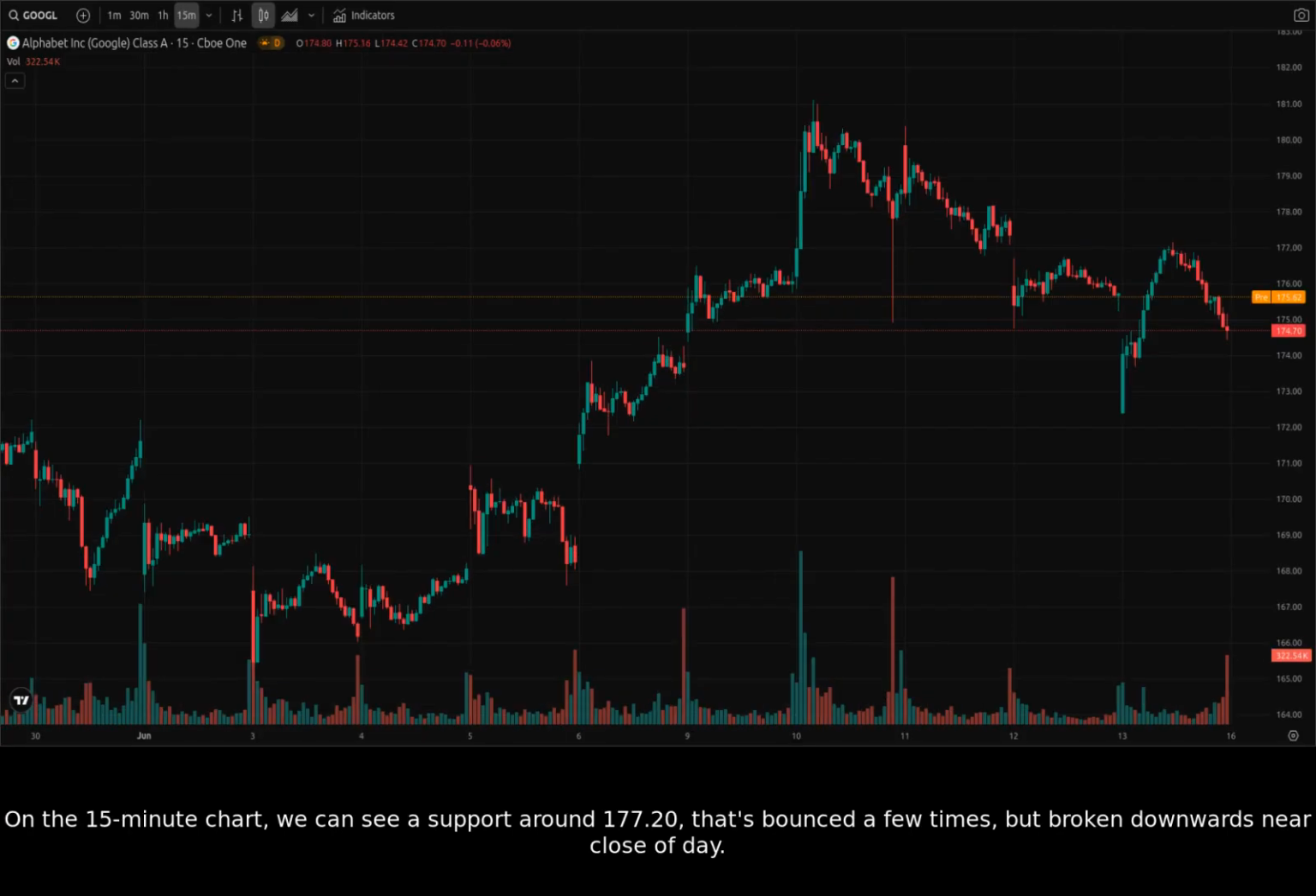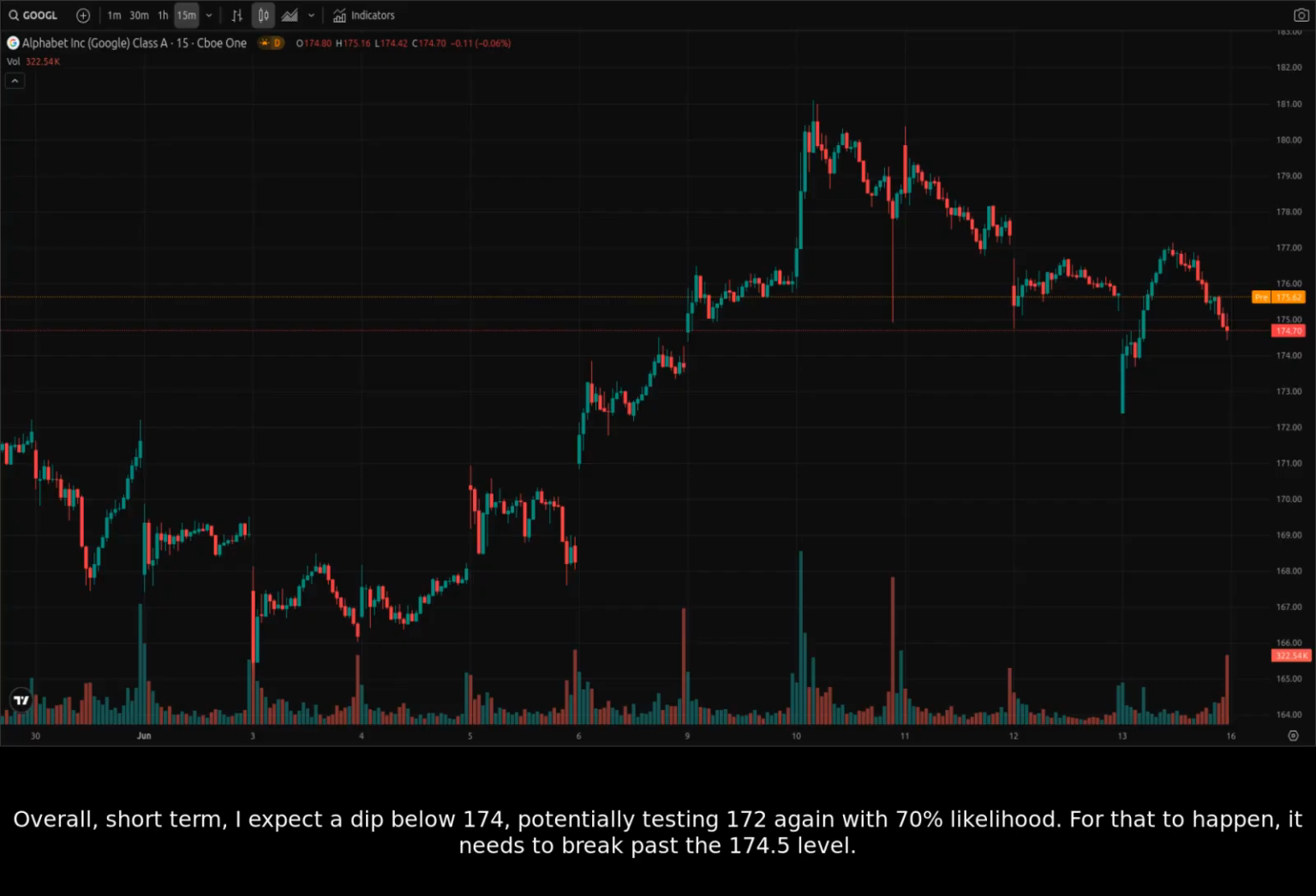On the 15-minute chart, we can see a support around 177.20. That's bounced a few times, but broken downwards near close of day. Overall, short-term, I expect a dip below 174, potentially testing 172 again with 70% likelihood.